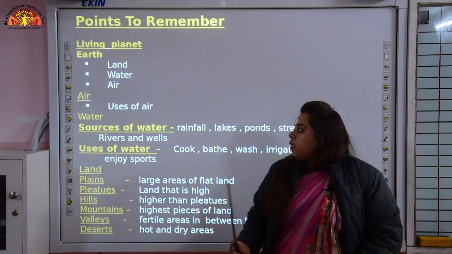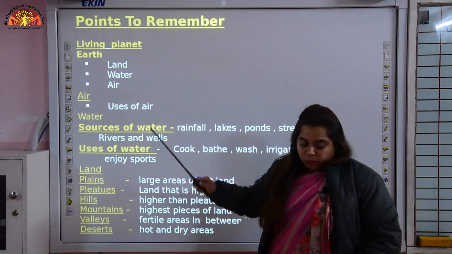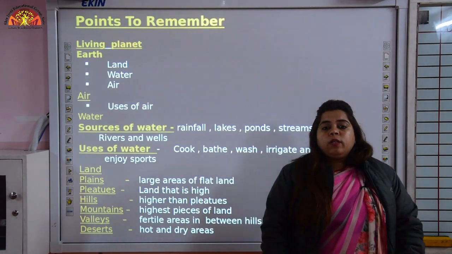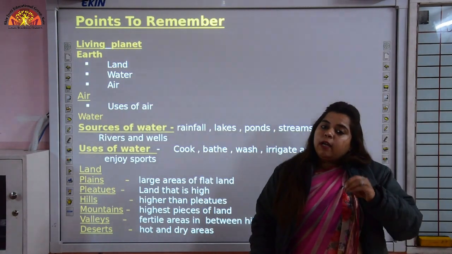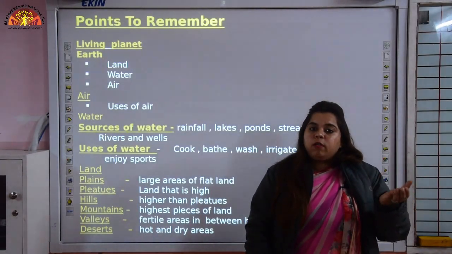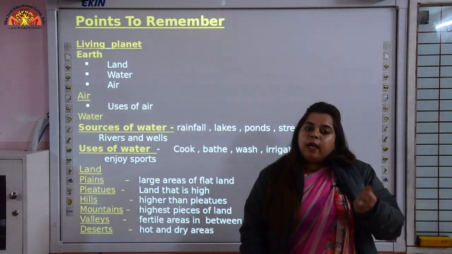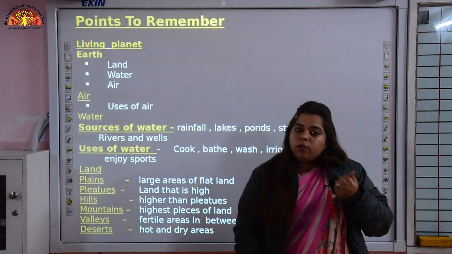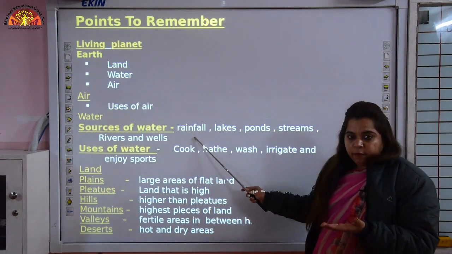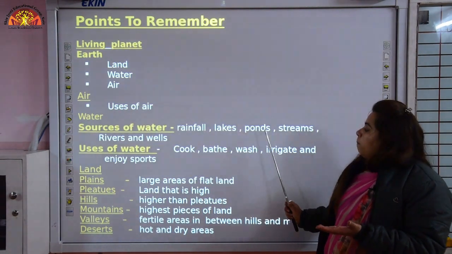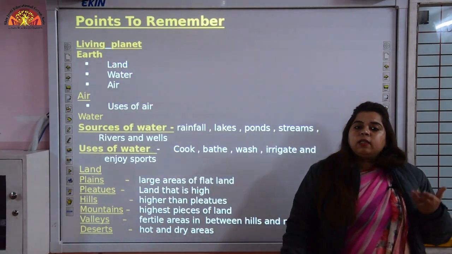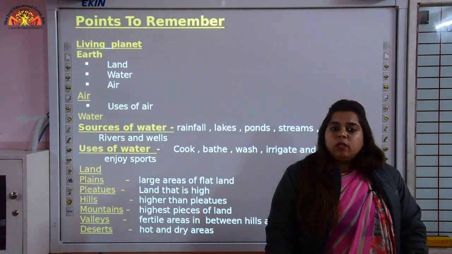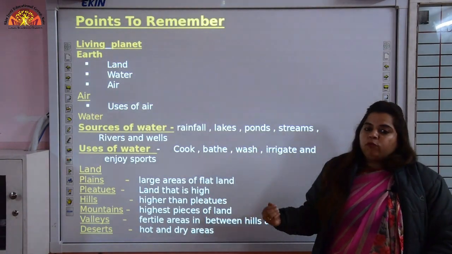Let's move further. Next is water. Children, water is used in many ways. Like first of all, there are different sources of water. Sources means from where we get water. We get water from sources such as rainfall, lakes, ponds, streams, rivers and wells. Children, these are the different sources of water. Next is uses of water.